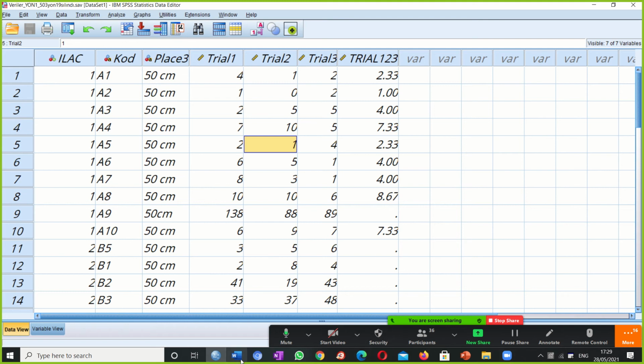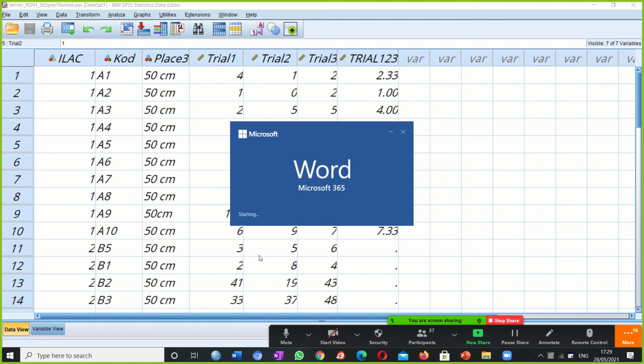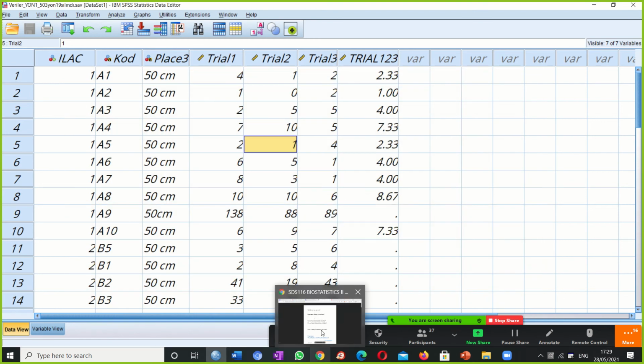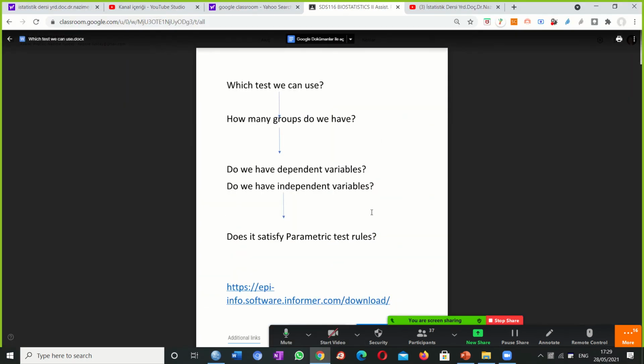Okay, so we always look to number of groups, okay? Are we comparing two groups or three groups or four groups, okay? Test differs. For example, we can have ANOVA if I have four groups, okay? It's when I have three or more, I have ANOVA if it's parametric. I have Kruskal-Wallis if it is not parametric.